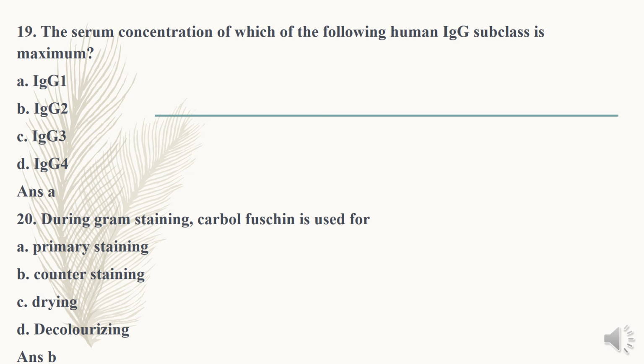But in Gram staining, carbol fuchsin is used as the counter stain. So don't get confused. In Gram staining, carbol fuchsin is used as a counter stain, whereas in acid-fast staining, it is used as the primary stain. The answer is option B, counter staining.